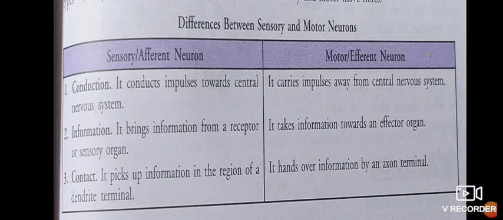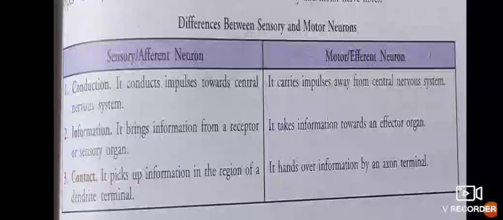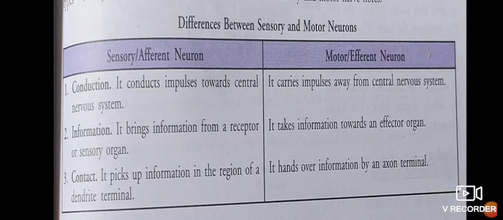We have two types of neurons. Either it could be a sensory or a motor neuron. Now, what is a sensory neuron and what is a motor neuron? A neuron could be sensory or motor, or it could be an interneuron or connector neuron.